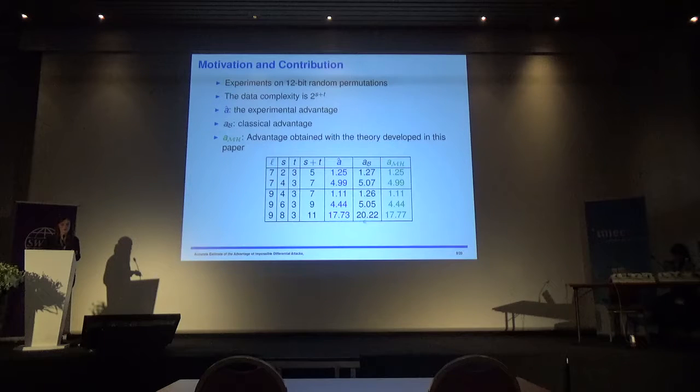The classical approach is quite close, but it is not that accurate. On the other side, with the new modeling, we have a perfect match. This is just an introduction to the theory that was developed, which includes approximating the advantage by multivariate approximations.